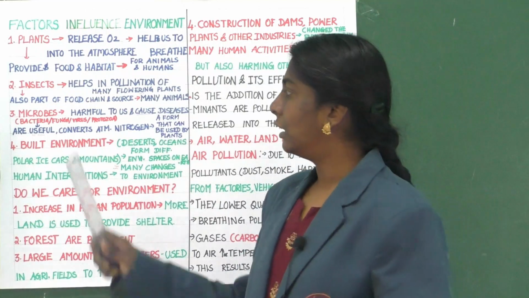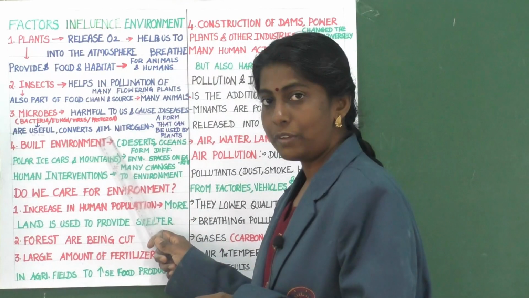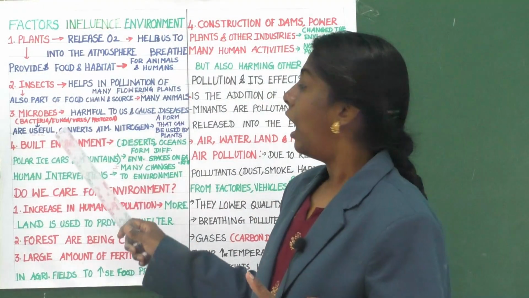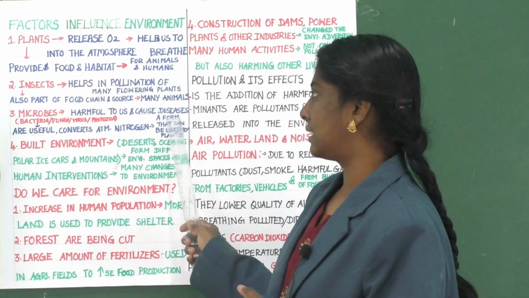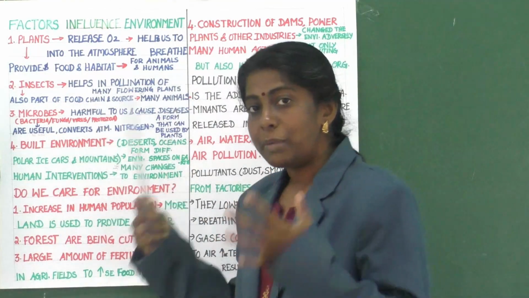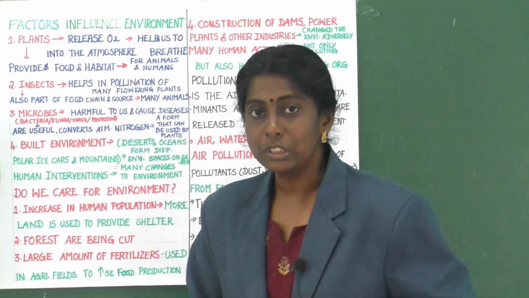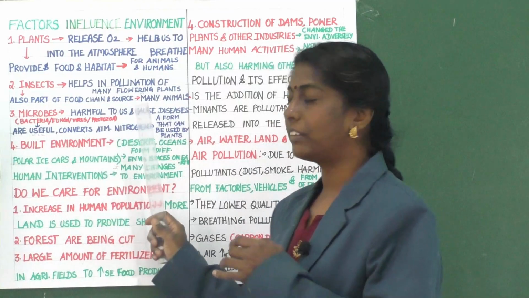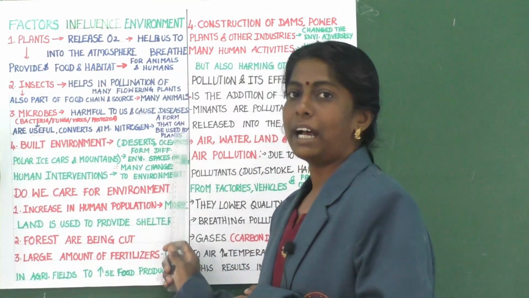Microbes like bacteria, fungi, virus, protozoa. Some of these microbes are harmful to us and cause diseases. There are some microbes which are useful as well. They convert atmospheric nitrogen into a form that can be used by plants.